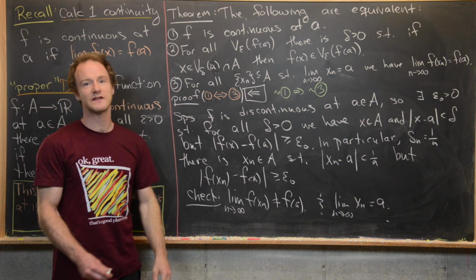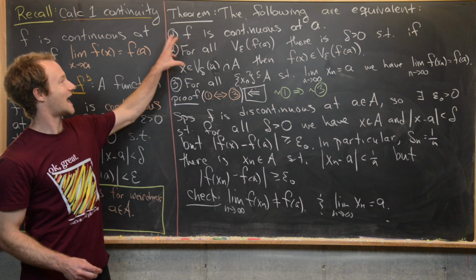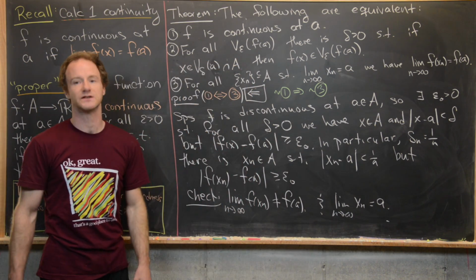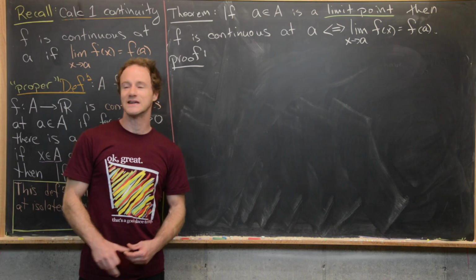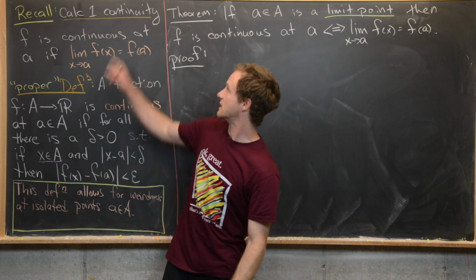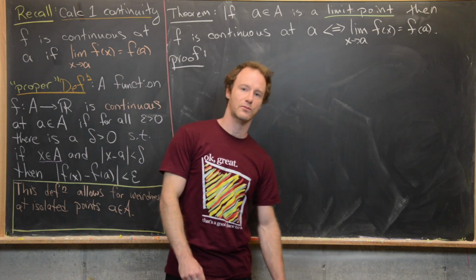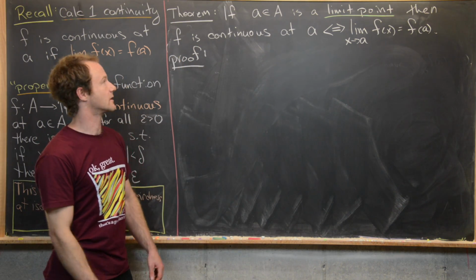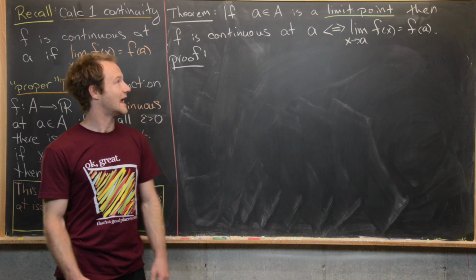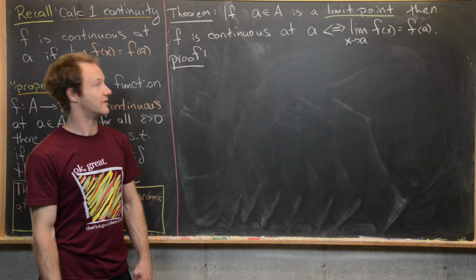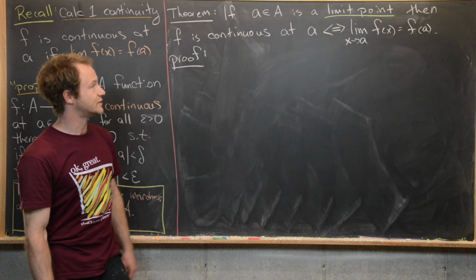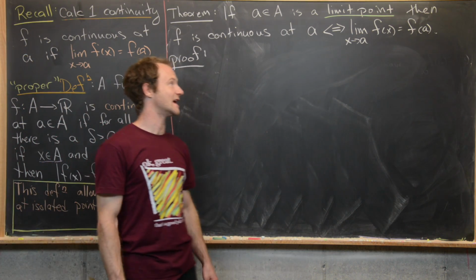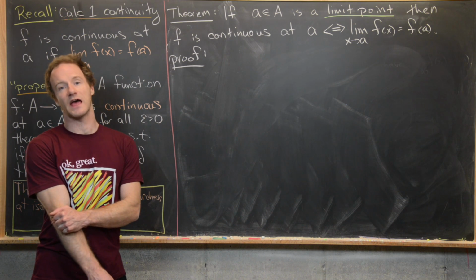Okay, so I'm going to clean this up, and then I want to tie this notion of continuity to a calculus 1 notion of continuity. Now I want to tie together these two notions of continuity, the calculus 1 notion and then our proper definition. And I'm going to do it via the following theorem. It says that if A is in the domain and it is a limit point of the domain, then f is continuous at A if and only if the limit as x approaches A of f of x equals f of A.